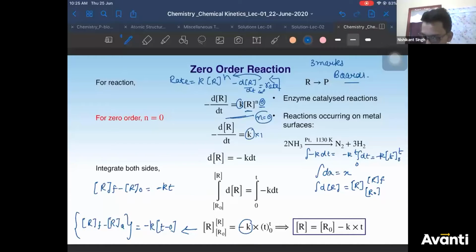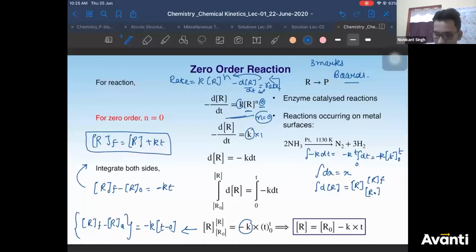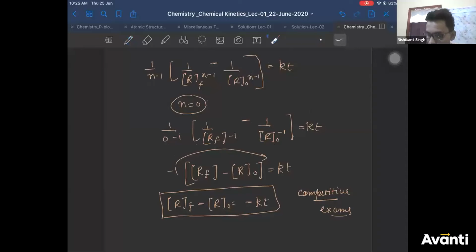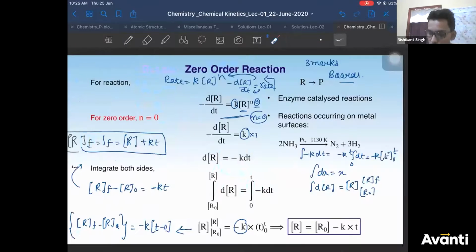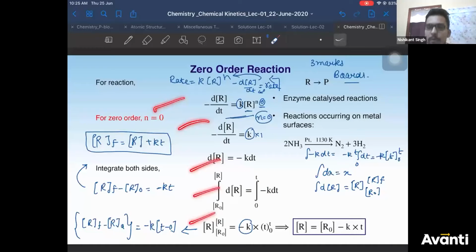So if this is the case, you can also write it as R final concentration equals R initial concentration minus KT. So this is your final expression for zero order kinetics. Same thing, you have derived it from your nth order kinetics also. For boards, you need to know the derivation. For competitive exam, I would request you to remember nth order kinetics, put the value of n. Okay?